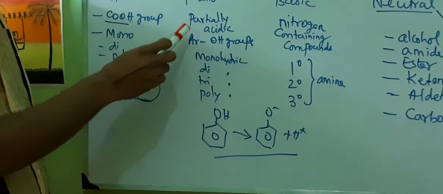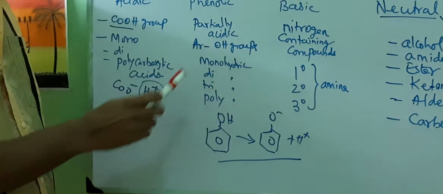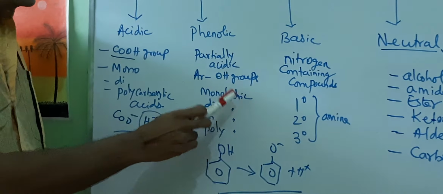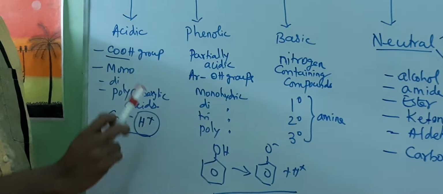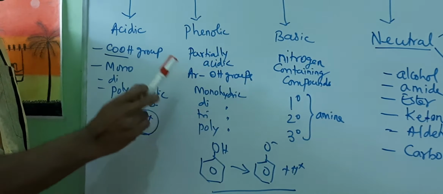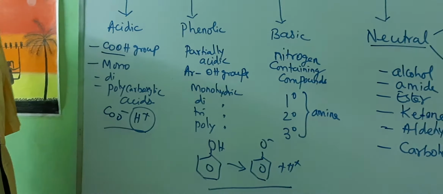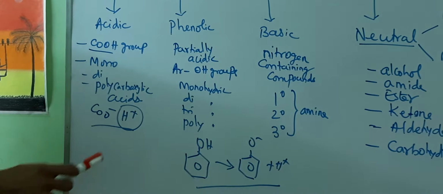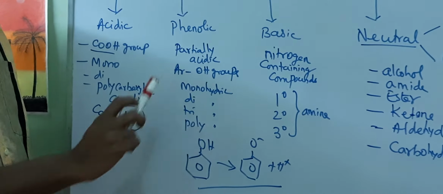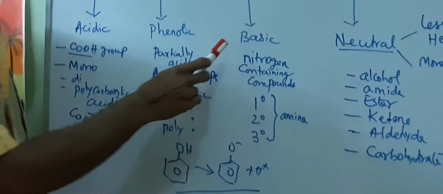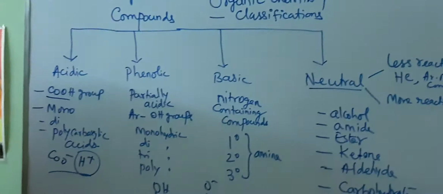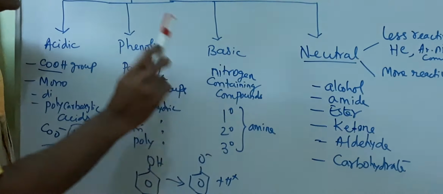A compound which contains a single OH group is called monohydric, two OH groups is dihydric, three is trihydric, and more than three OH groups is polyhydric. Similarly, basic compounds are generally compounds which contain a nitrogen unit.